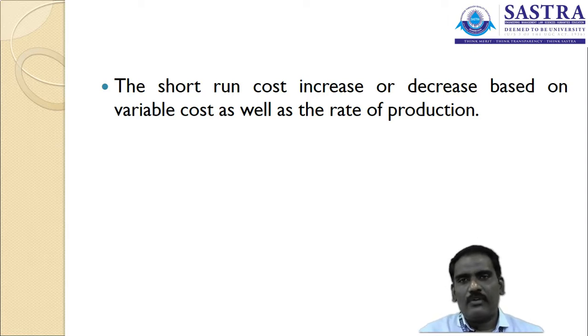We need to find this out from the short-run cost, which is highly useful for us. It also helps us determine the working capital requirements of the organization: how much cost is totally required, and how much we need to keep in the form of liquid assets. These decisions are taken by the organization using this concept.